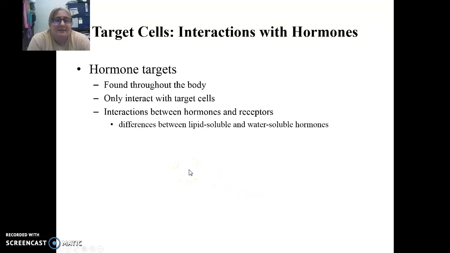So targets, the receptors, are going to be found throughout the body. You don't just have one, like we have one neuron that innervates a cell. We might have one hormone that activates multiple cells on multiple organs to change in function.